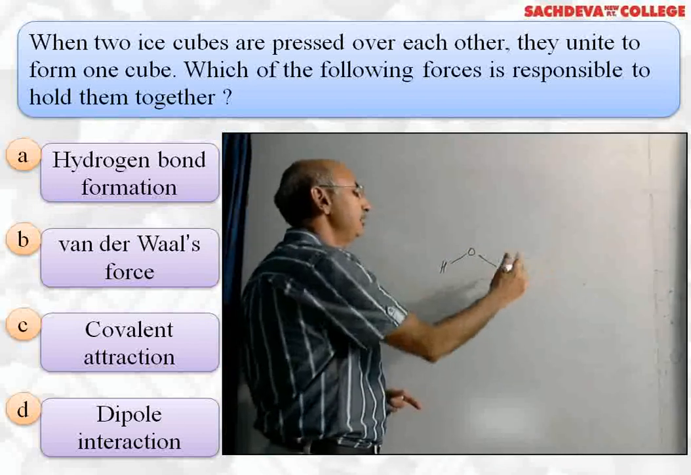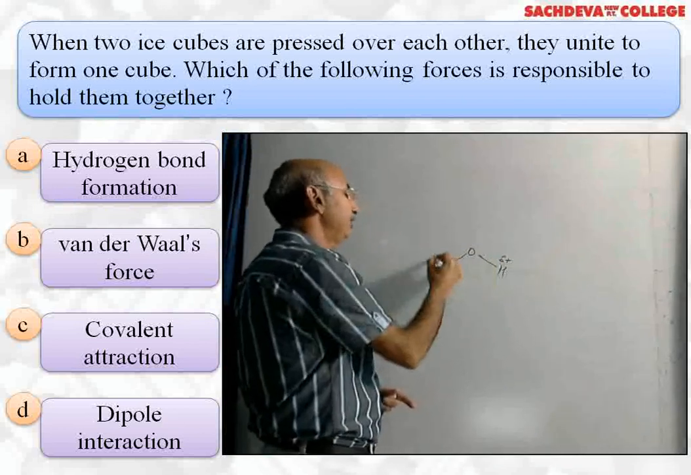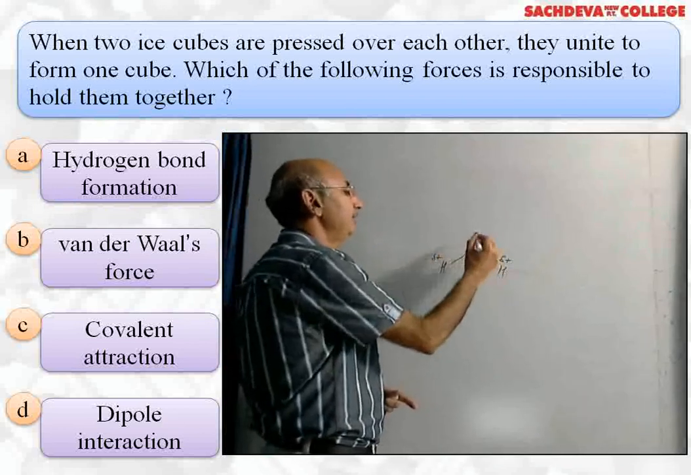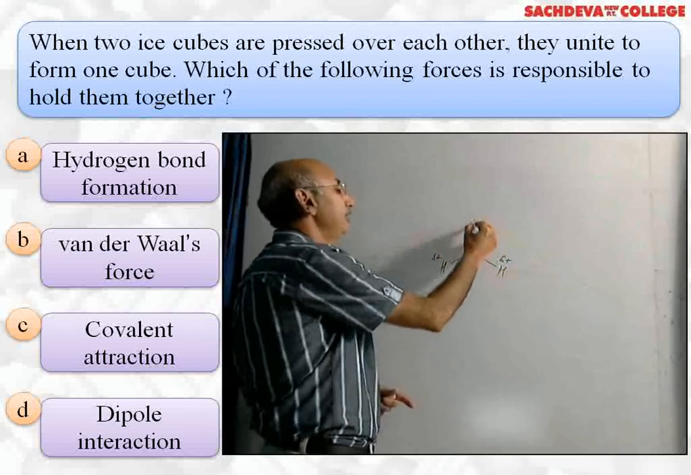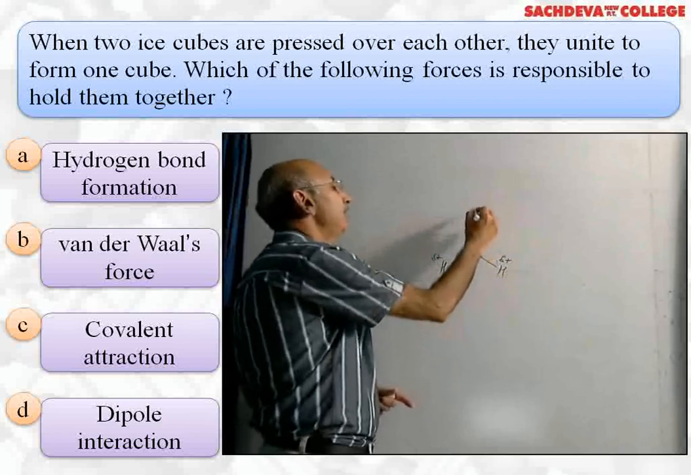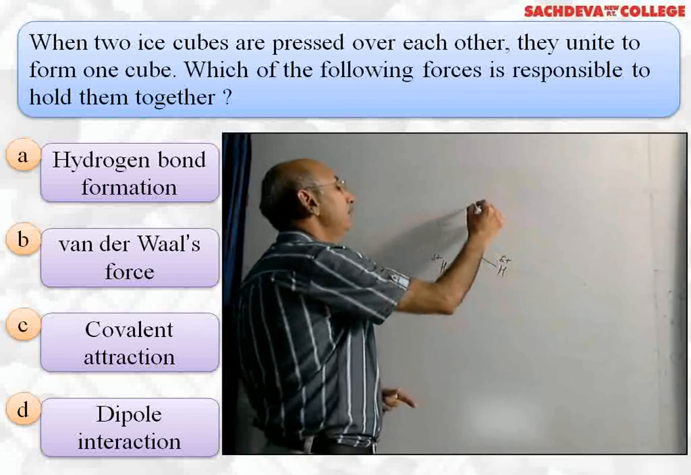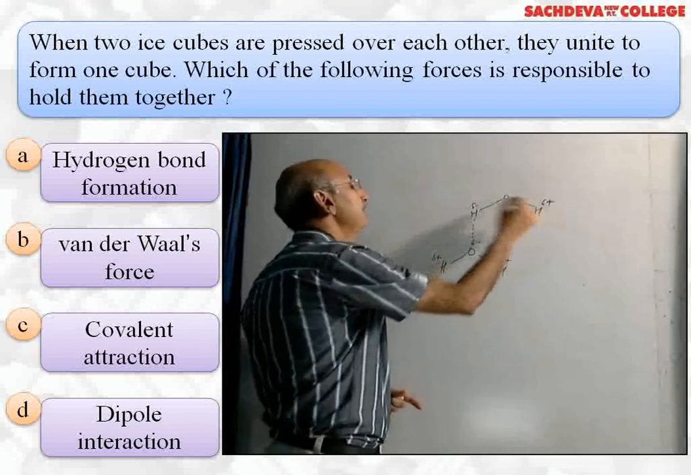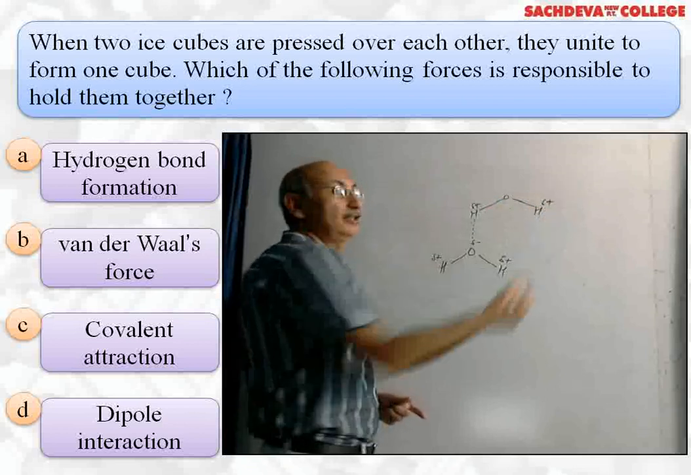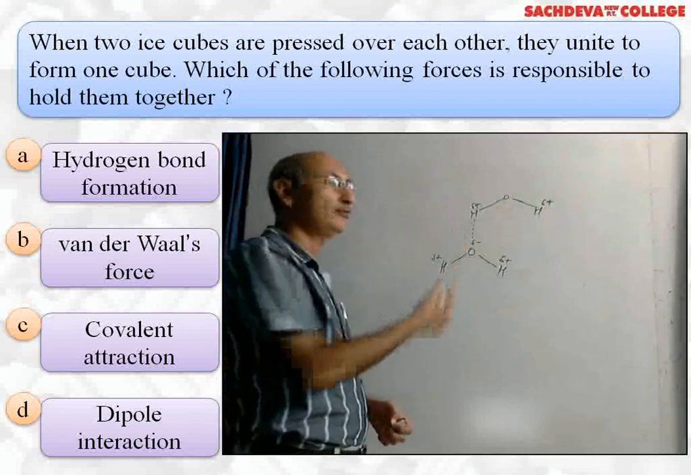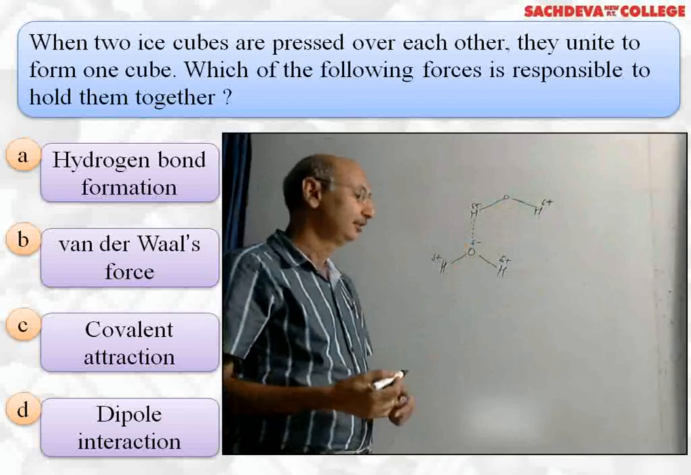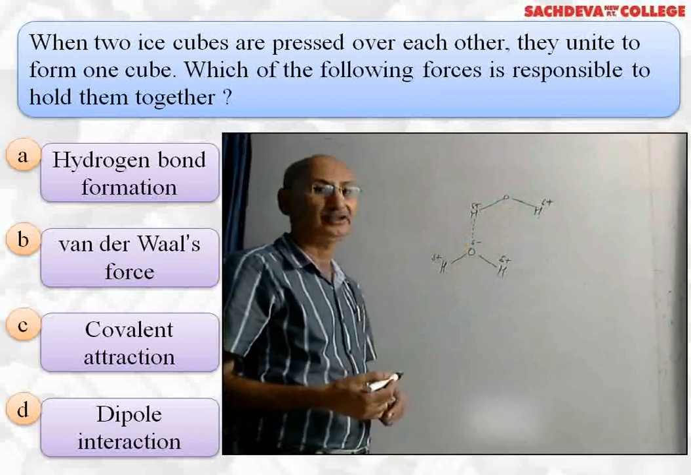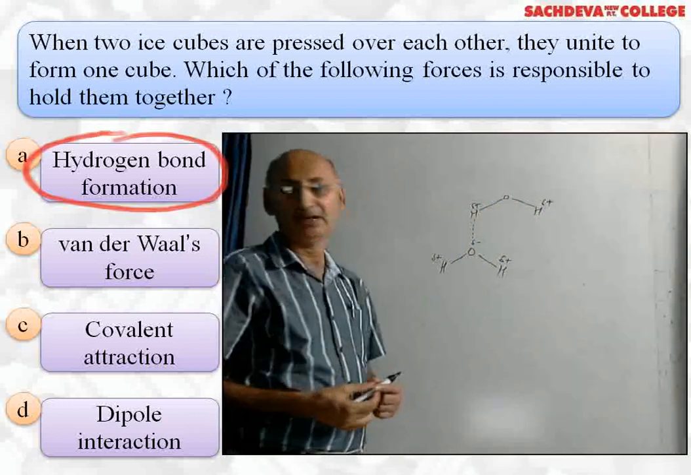This is a water molecule. Here we have delta positive charge. Here we have delta positive charge. Here we have delta negative charge. And this oxygen will form hydrogen bond with another water molecule. And this hydrogen will also form hydrogen bond with other water molecules. So due to formation of these hydrogen bonds, these ice cubes will fuse with each other. So correct answer is A part.